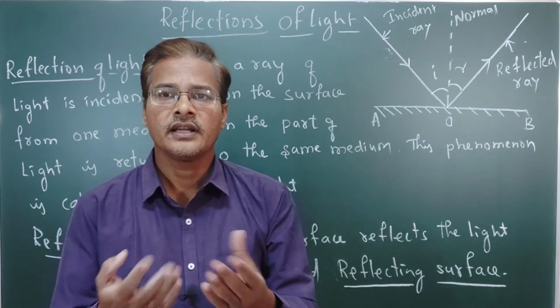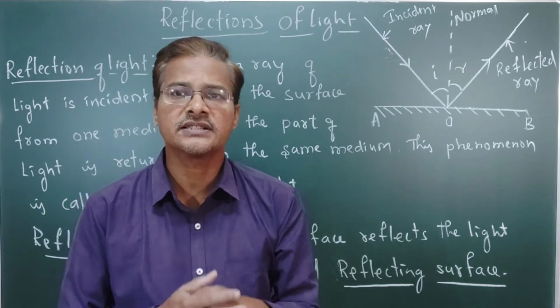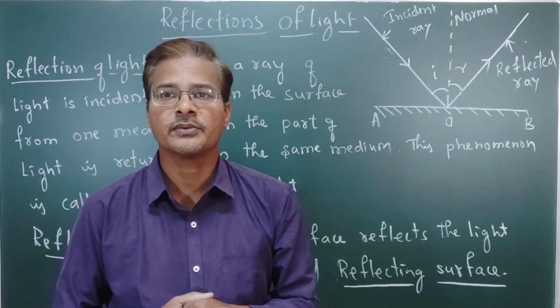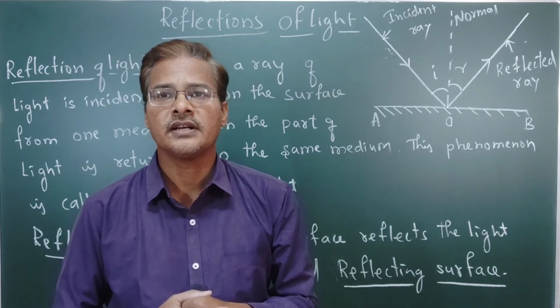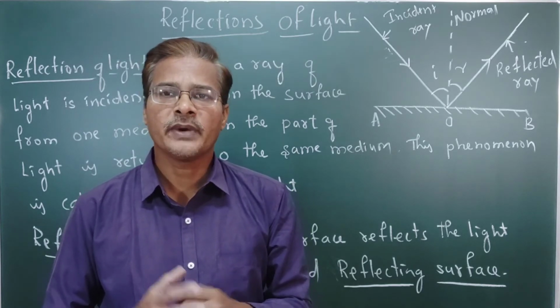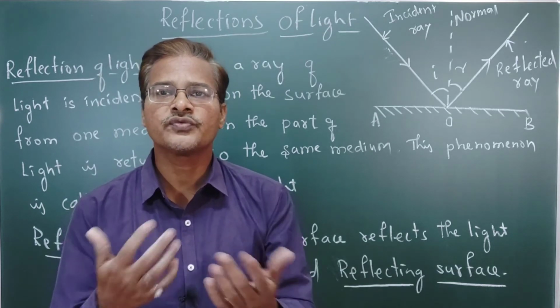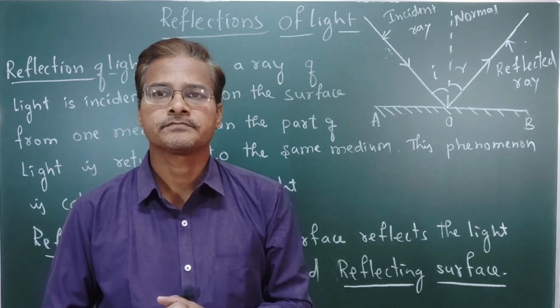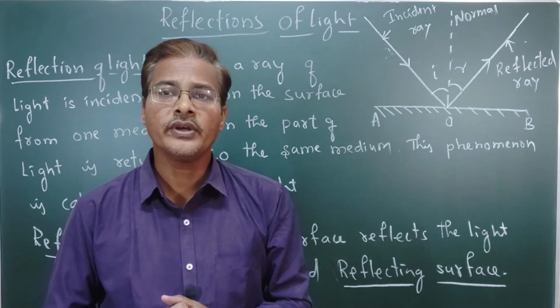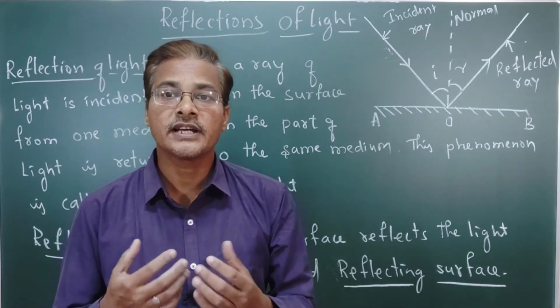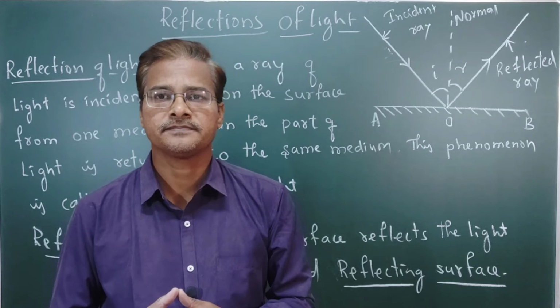How is the image seen? By the reflection phenomenon. By that phenomenon only, our image is formed on the mirror. How exactly is it formed? That we can understand in detail.